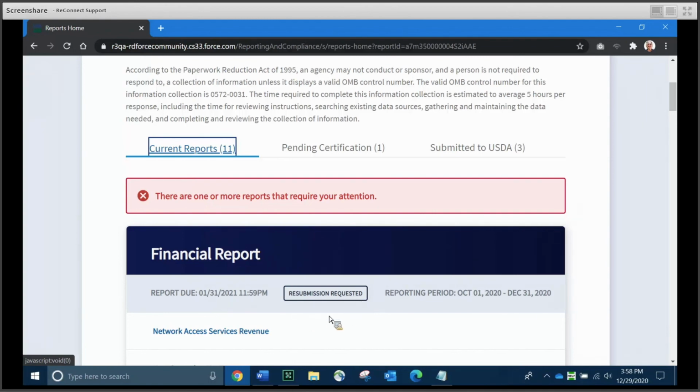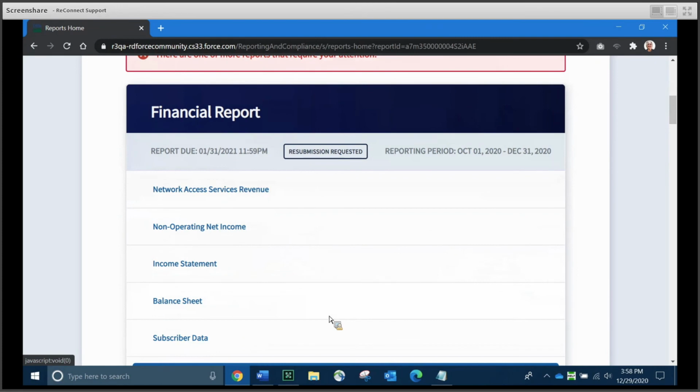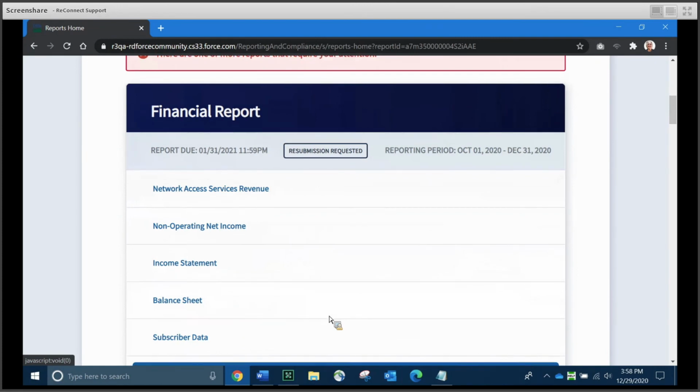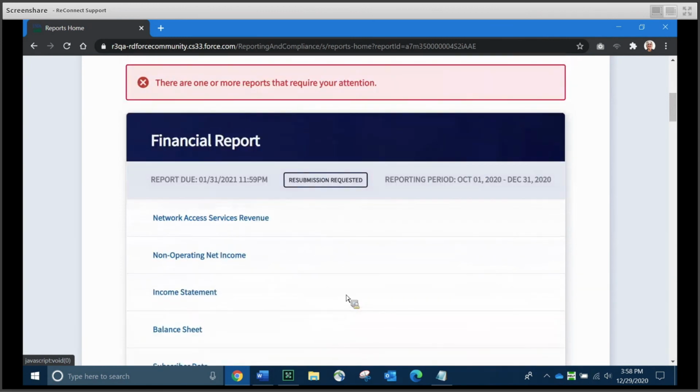You'll notice that we've got a report here on our current reports tab on the report dashboard with resubmission requested for it, and this is a financial report. This is exactly what's happened. USDA has gone in, seen some things that they need additional clarification on, and requested some additional information.